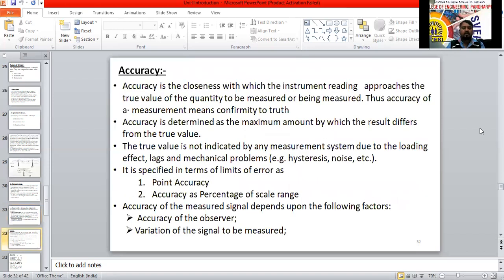Next one, accuracy. Accuracy is very important over there. I want an accurate answer. Like that, we are going to tell. The example, while counting the errors, I told that one.